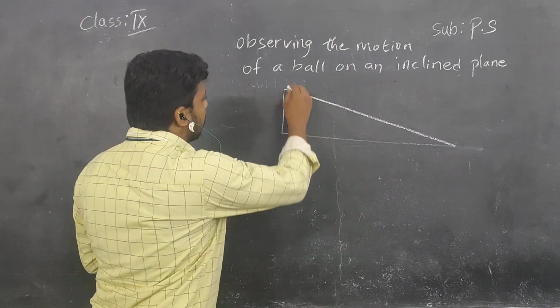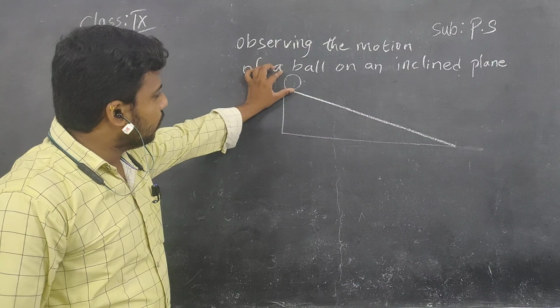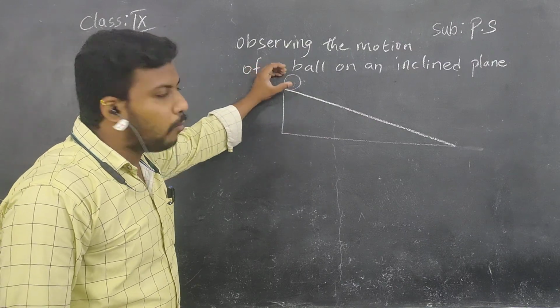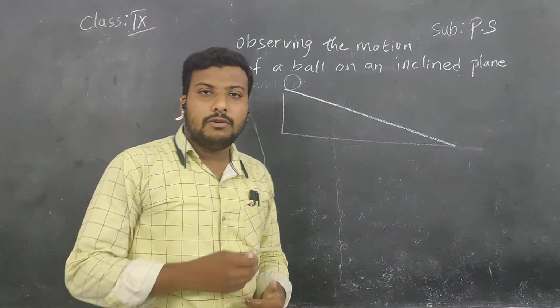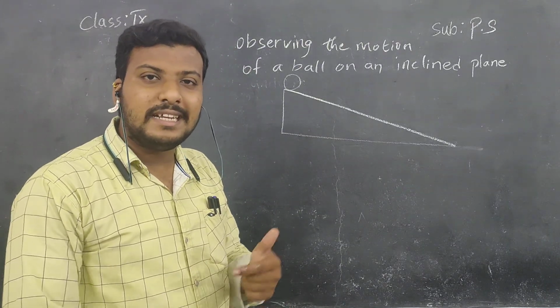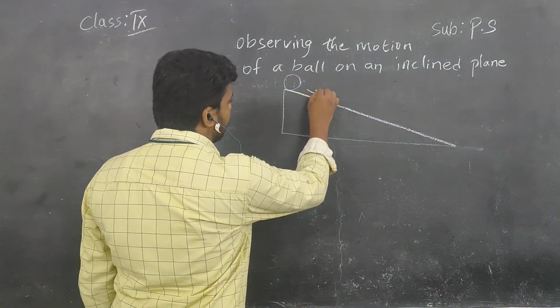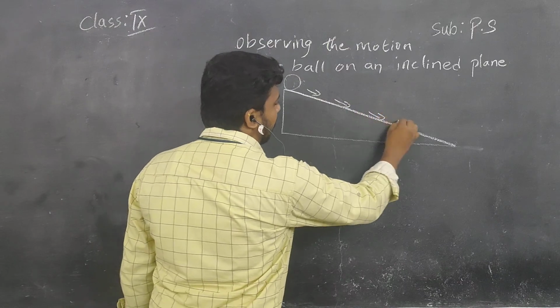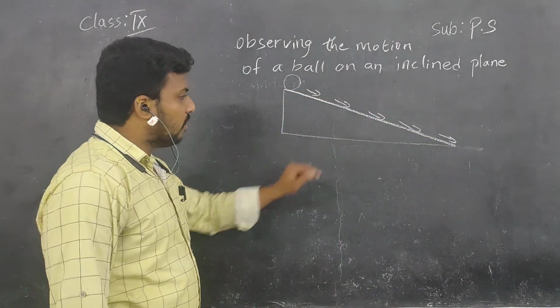So here there is a ball, children, and I am leaving the ball from the top of the inclined plane. Then what does the ball do, children? It accelerates. Yes or no? It is said to be in motion. Yes, it starts moving, and finally it reaches the bottom of the inclined plane.